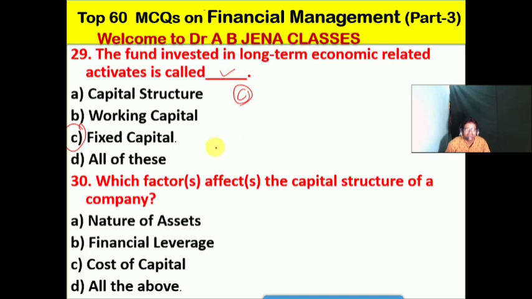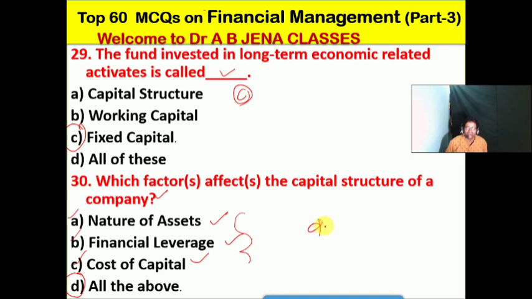So next we will see: which factor or factors affect the capital structure of a company? A, it's the nature of the business; B, it's the financial leverage; C, it's the cost of capital. No doubt friends, so D, all: the nature of the assets, financial leverage, cost of capital. So these are the influencing factors for the capital structure.